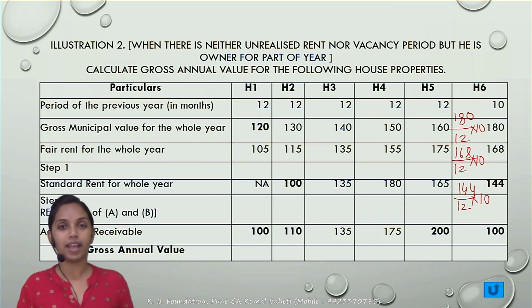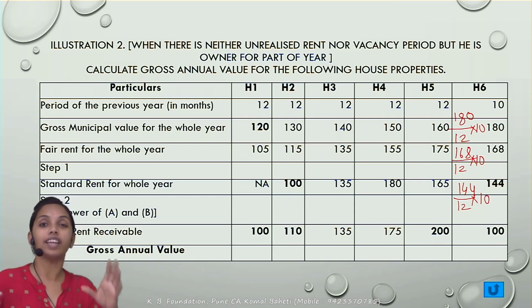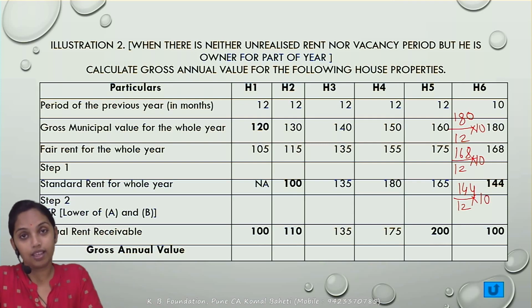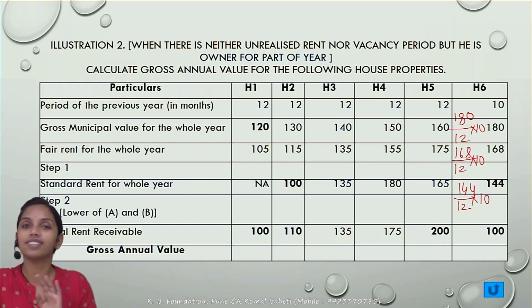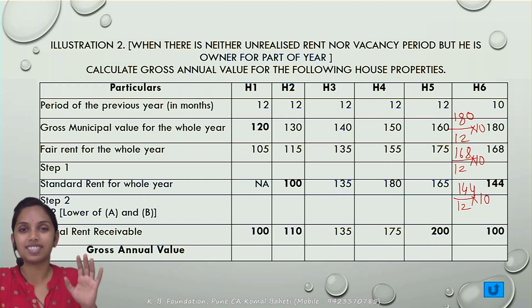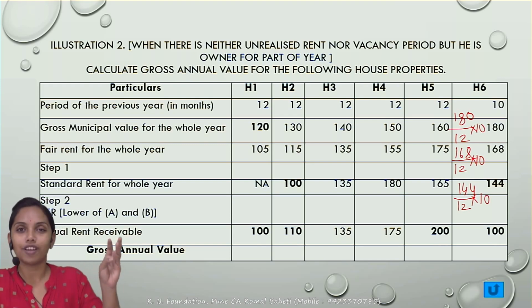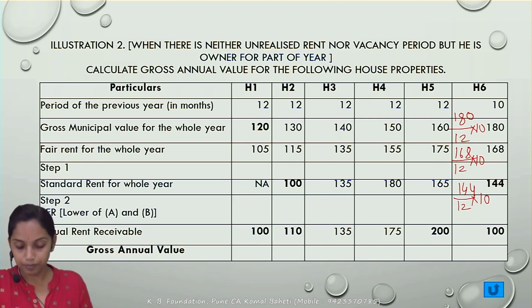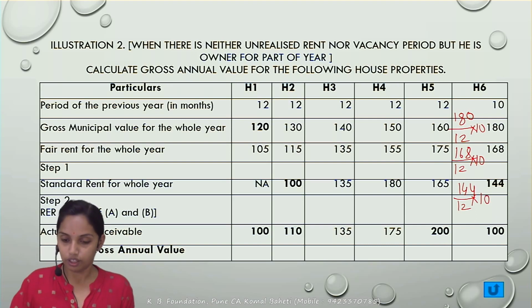अगर यही क्वेश्चन में ऐसा होता कि it has been let out for the 10 months, property was there for the 12 months but let out for the 10 months, तो मैंने कोई भी फिगर चेंज नहीं किया होता. Have you got it? But property was not in existence. इसीलिए the municipal value, fair rent and the standard rent is to be taken for the 10 months. Sorry, or the part of the year. So what would be the answers?